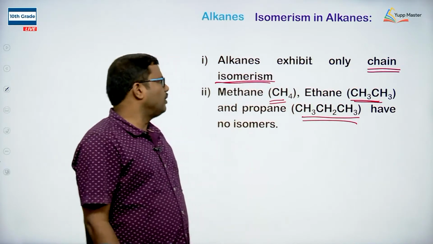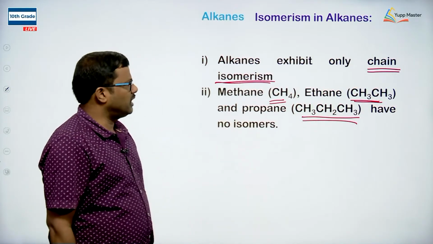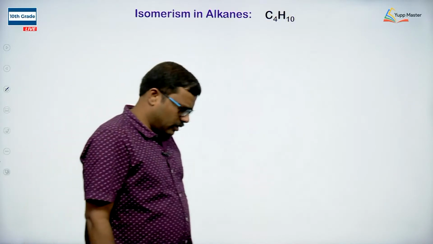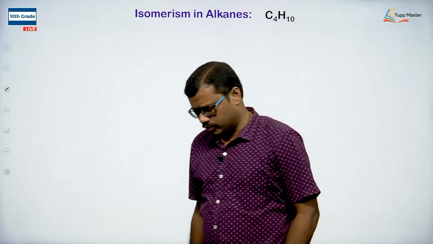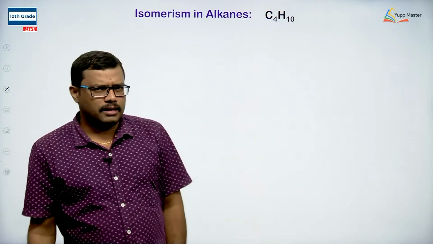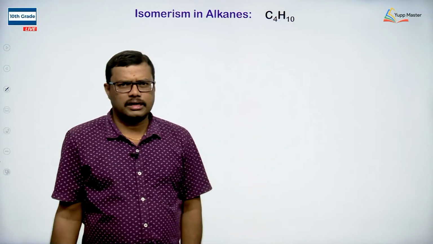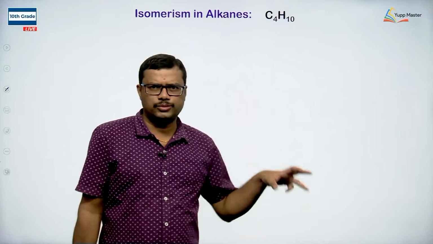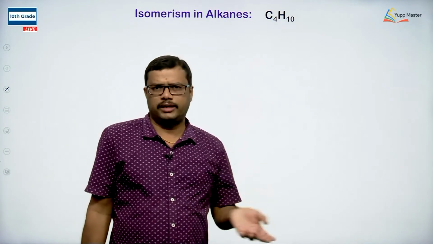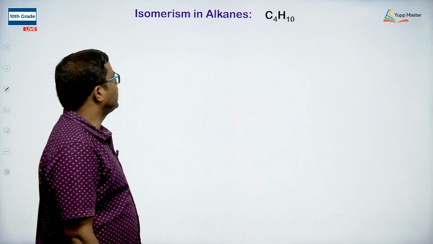When we look at chain isomerism, from butane onwards we can easily expect chain isomers. At least 4 carbon atoms should be present in an alkane to exhibit chain isomerism, and 4 carbons means the parent name is butane. So butane can exhibit chain isomerism.